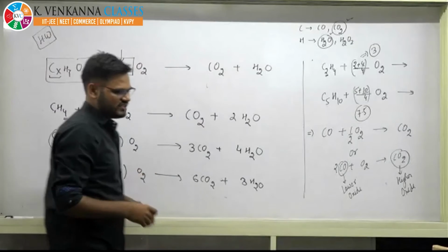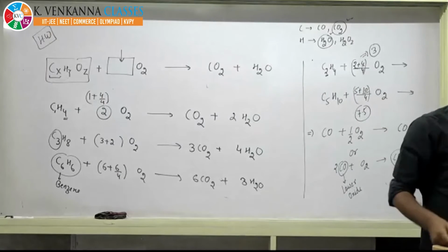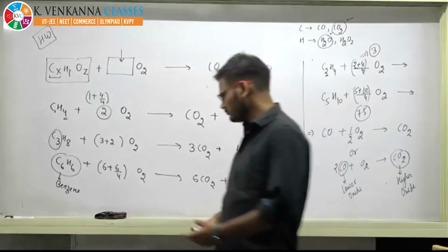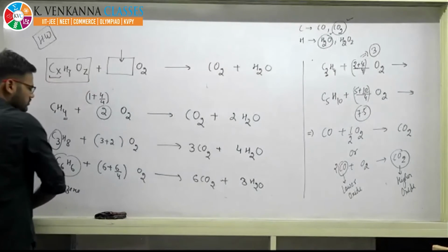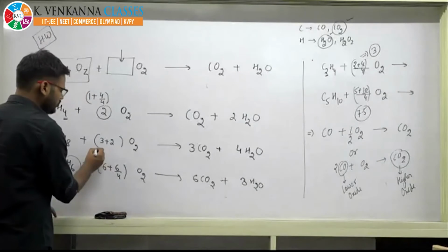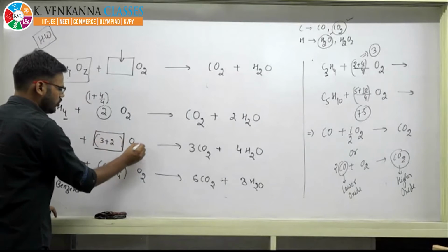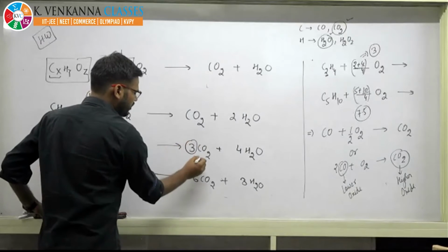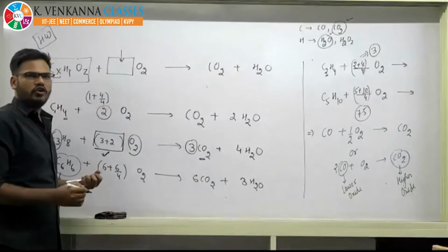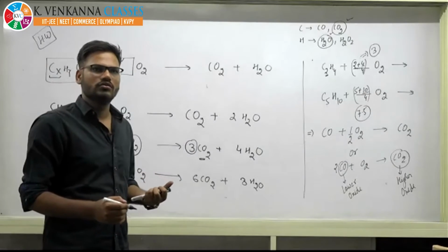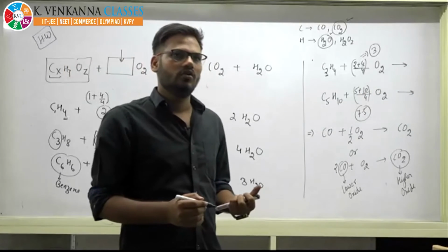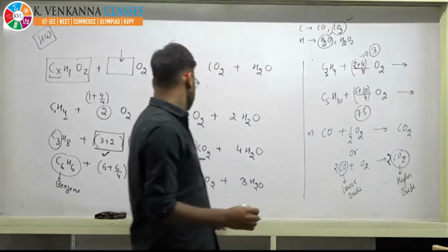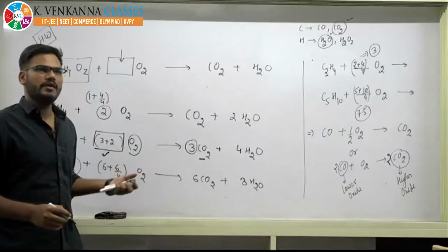Okay. So someone was asking what is stoichiometry. Whatever integers or numbers are written in front of the components or molecules, these are stoichiometry. This is stoichiometry for oxygen. This is stoichiometry for CO2. Stoichiometric coefficients depend upon the reaction.